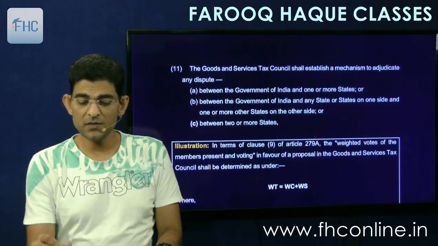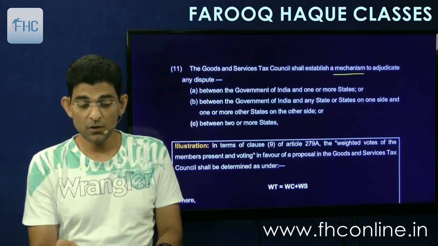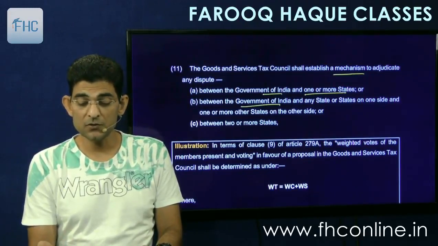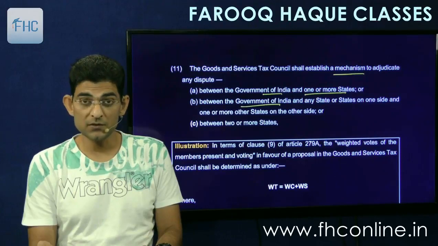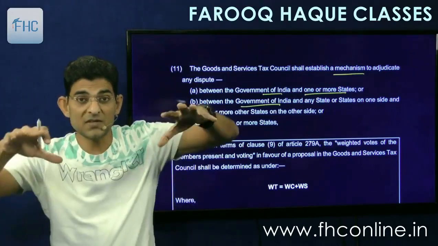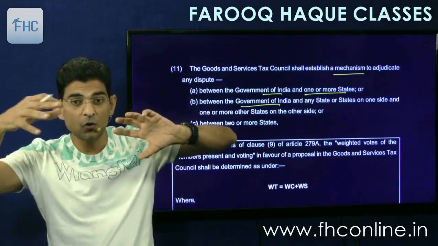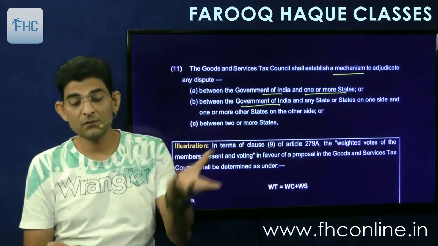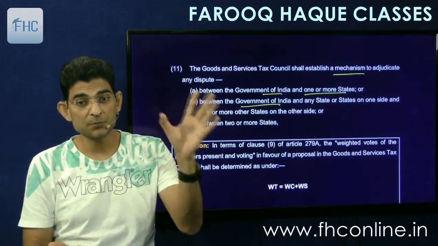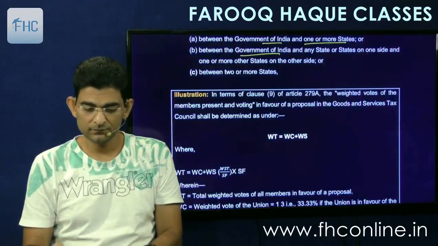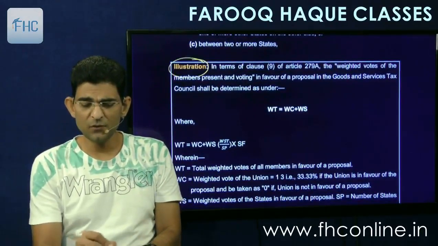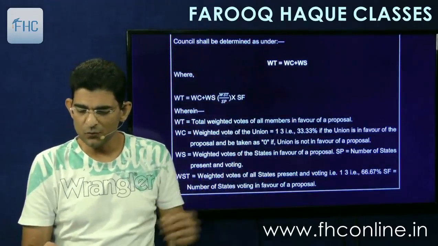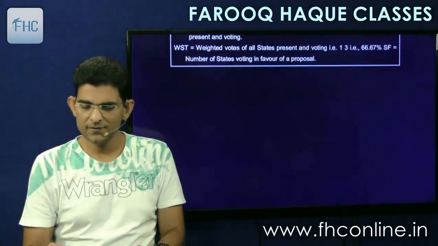Then Goods and Services Council shall establish a mechanism to adjudicate any dispute between the Government of India and one or more states, or between the Government of India and any state or states on one side and one or more states on the other side. Means there is a conflict between states, or there is conflict between center and state, or khichdi amongst them. Then council will set up a mechanism to resolve these disputes. And then that illustration is given of the weighted average, 33% and 66%, so you just have to go through it. That's a simple thing.